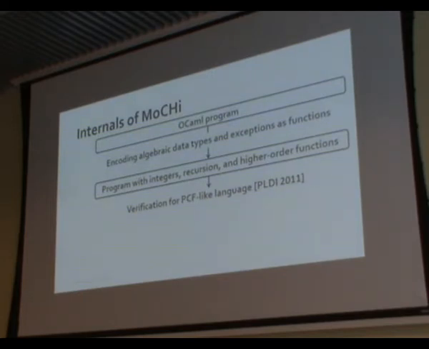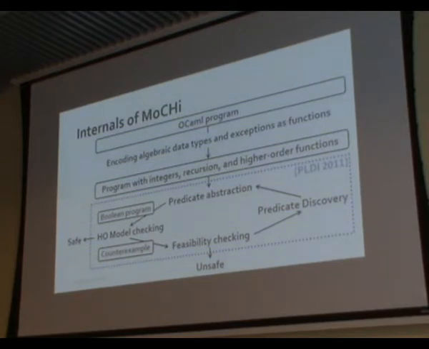Once the program is translated to a program with integers, we can use this method to verify the program. In the method, the translated program is first abstracted to a Boolean program using given predicates. And the abstracted program is verified by higher order model checking. It is sound and complete.